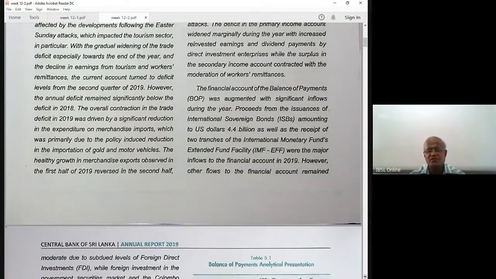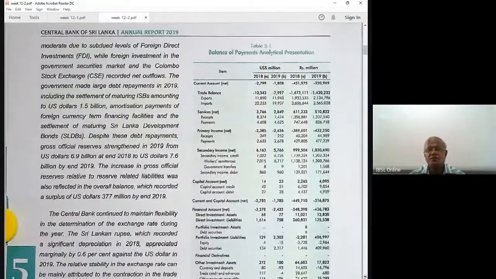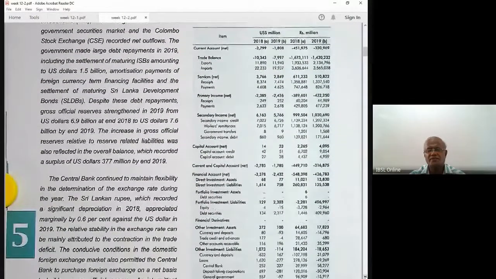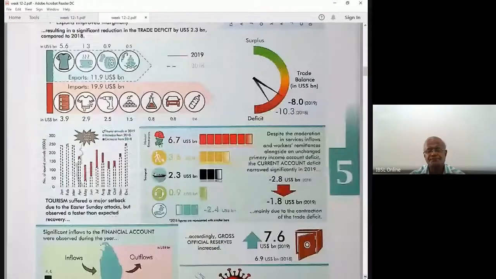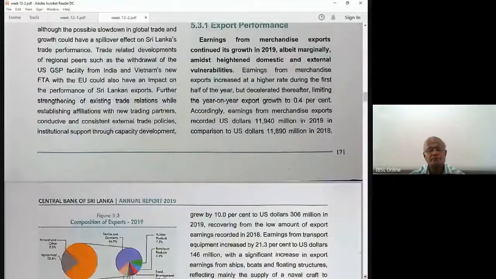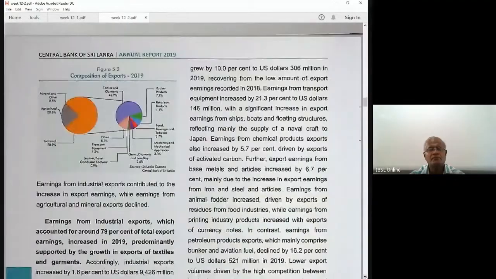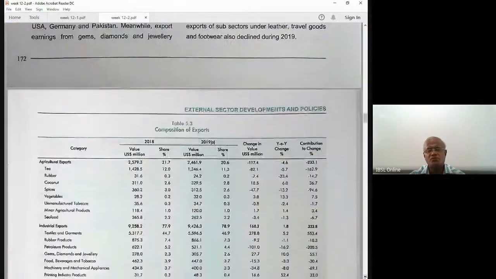You can understand. First, we'll go back to this structure: the service account, primary income, secondary income. Then we go to the key things in the service account. Composition of imports, composition of exports.